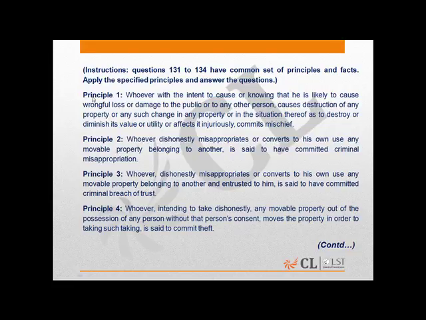Okay, in this question we have four principles. Principle 1 explains to us about mischief as to when it is committed. Principle 2 explains to us about criminal misappropriation. Principle 3 explains to us about criminal breach of trust. Principle 4 finally explains to us about theft as to when theft is committed.